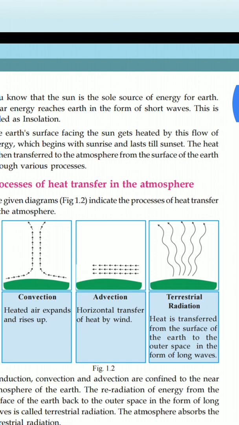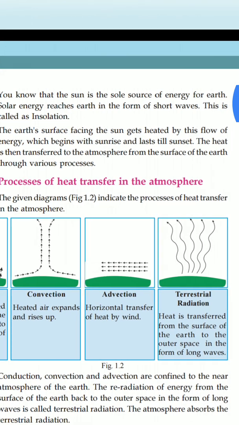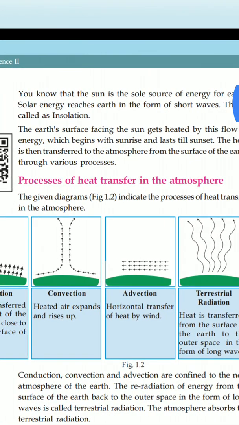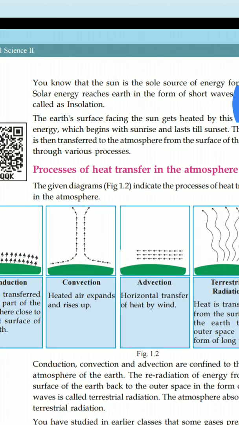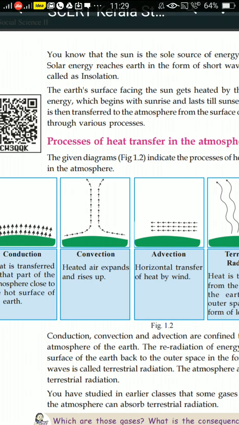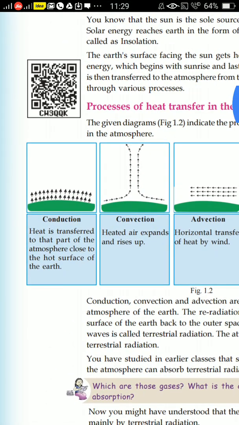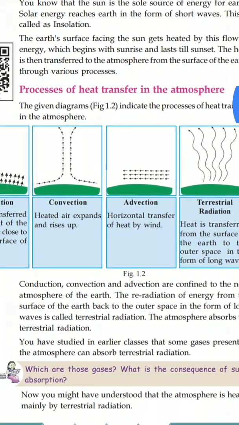The heat received by the earth is then transferred to the atmosphere. First it is received by the earth, then it is transferred to the atmosphere from the surface of the earth through various processes. So what are the processes of heat transfer in the atmosphere? They are conduction, convection, advection and terrestrial radiation.